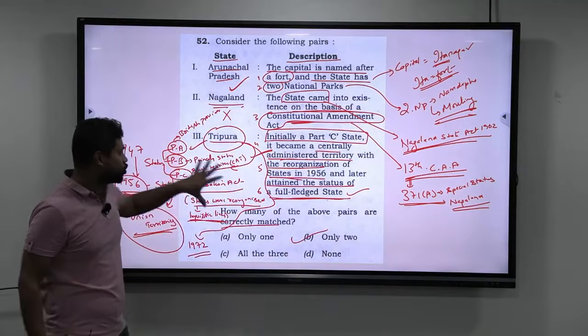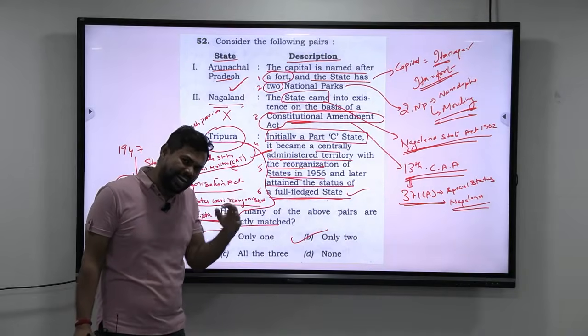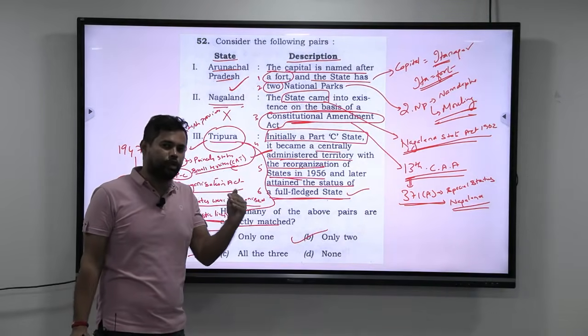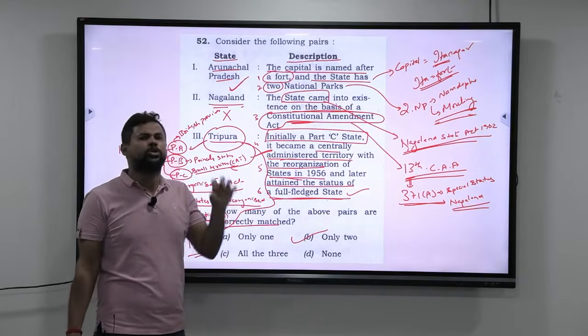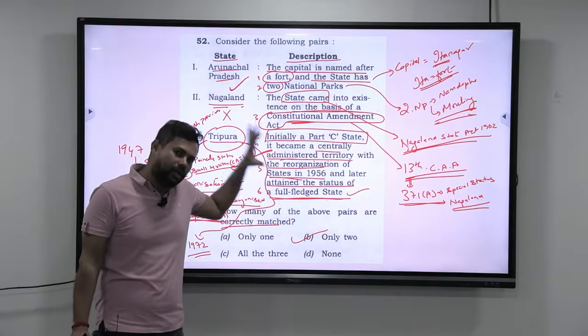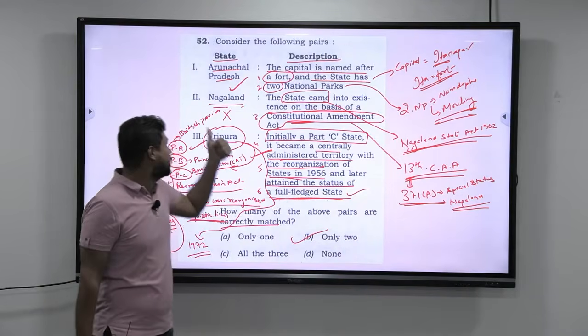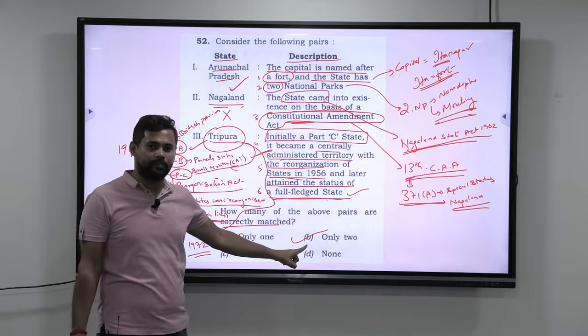Now look at this, there is so much information that you should have in order to get to the answer, and any candidate preparing for the exam will have relatively less clarity when there are so many variables to know. So don't worry if you are not able to deduce the answer for such questions. Learn from it and then move on. However, this completes the analysis of question 52. The answer is B, only 2.